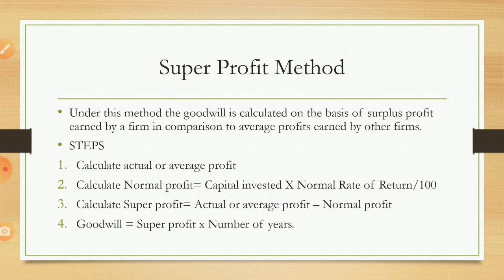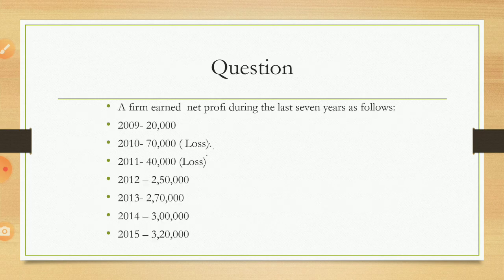Under average profit method, how did we do? Average profit into number of years purchase. So under super profit method, you have to multiply super profit into number of years. Okay. So one question we'll discuss.